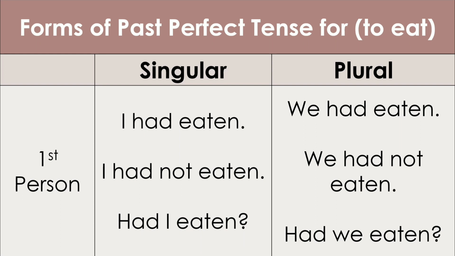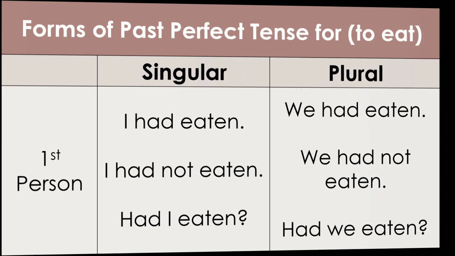So, the forms are I had eaten and we had eaten. The negative forms are I had not eaten and we had not eaten. For making negative, not is to be used after had. The interrogative forms are had I eaten and had we eaten. For making interrogative, had is used before the subjects.